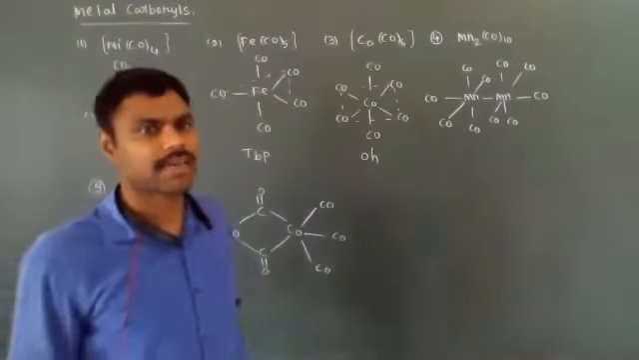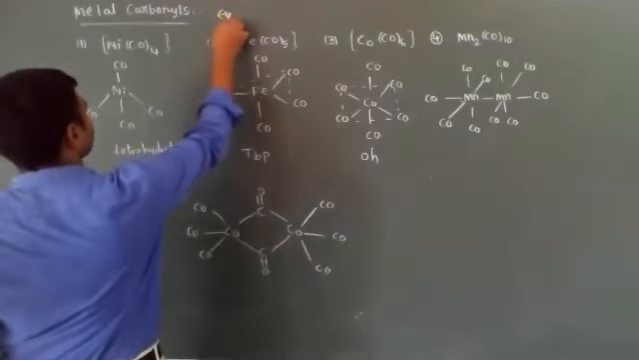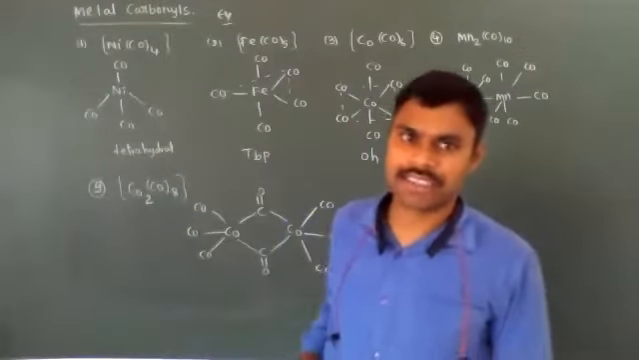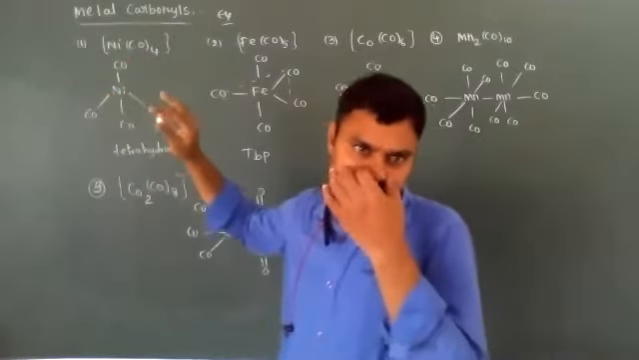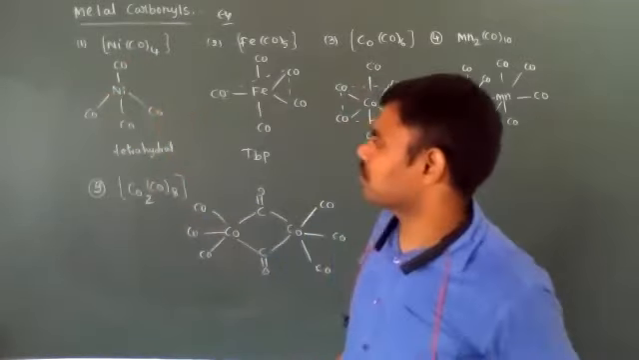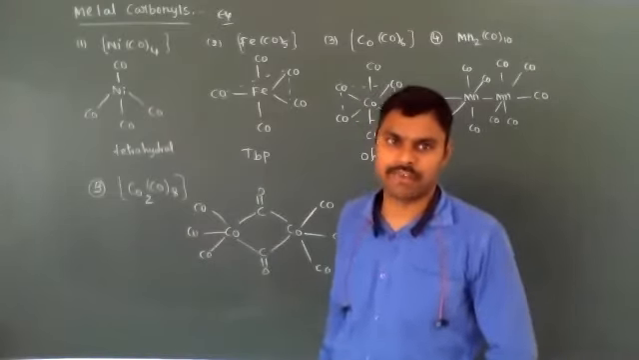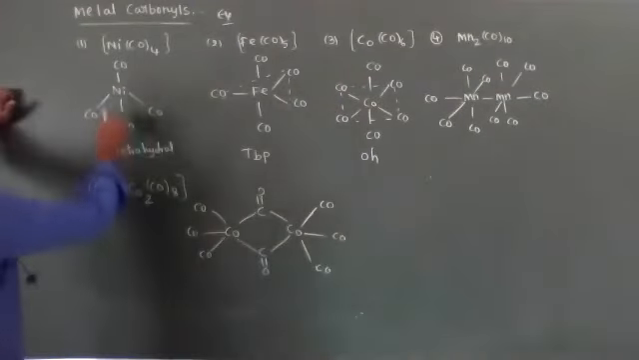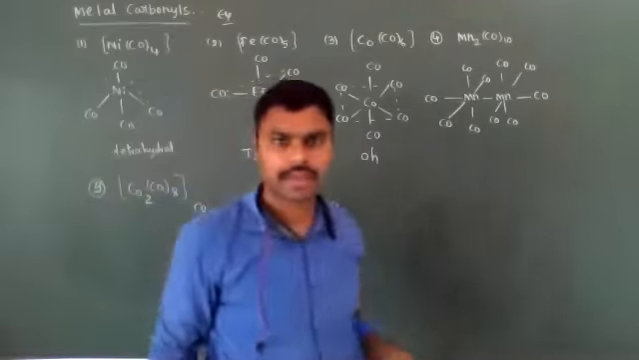Okay, see some important examples for metal carbonyls. Ni(CO)4. These all are metal carbonyls. The metal oxidation state is 0 because CO is a neutral ligand. The oxidation state of the metal is 0. Ni(CO)4 is tetracarbonylnickel(0), that is its IUPAC name. The geometry of Ni(CO)4 is tetrahedral and the hybridization is sp3.